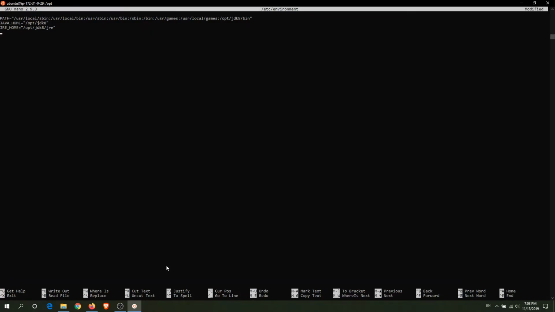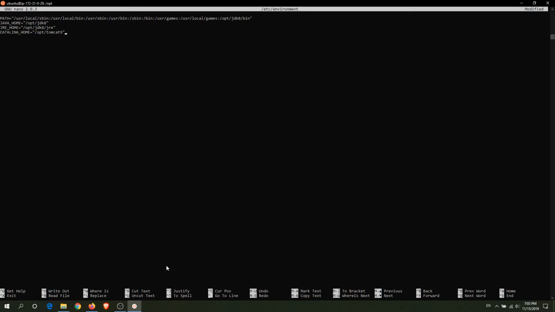We'll be going to add path variable for Tomcat. I'll set CATALINA_HOME to /opt/tomcat9. And that's it.